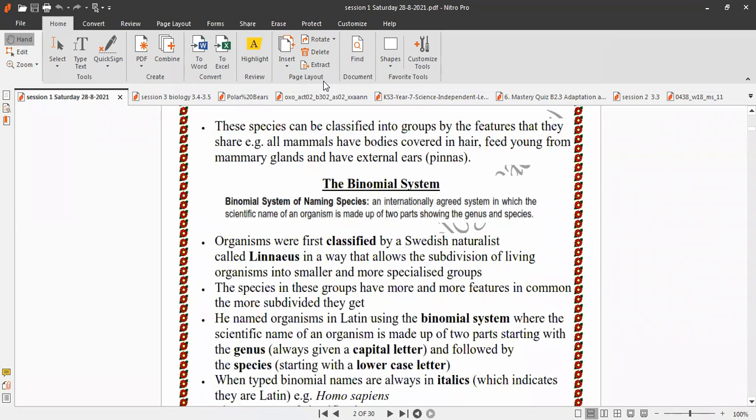What is the definition of binomial system?